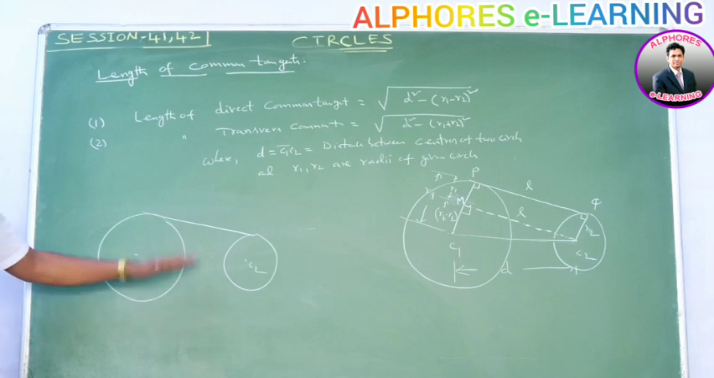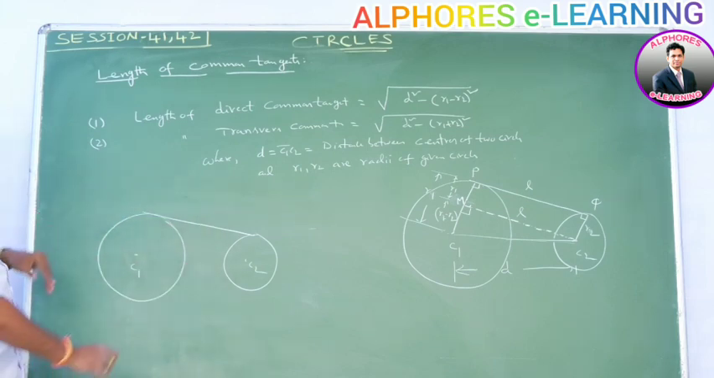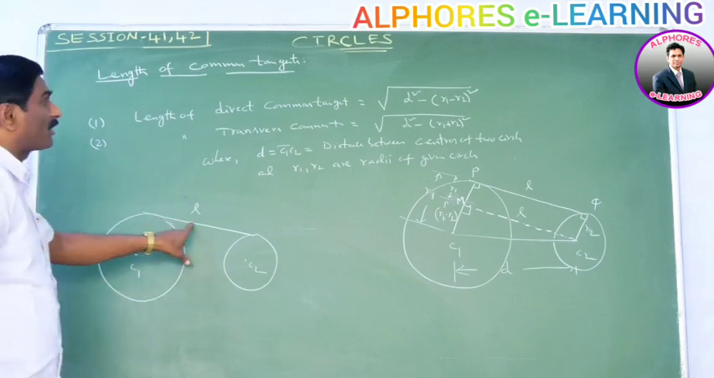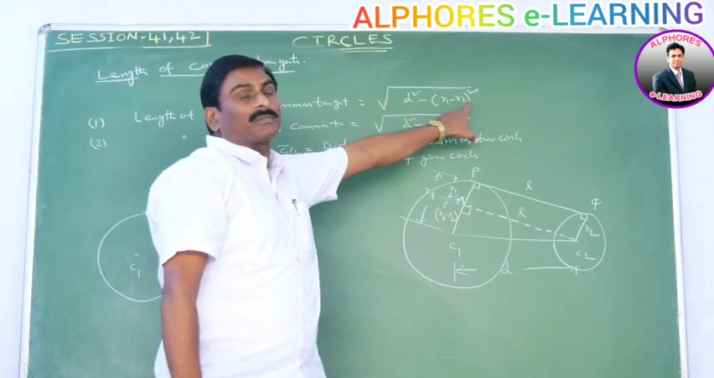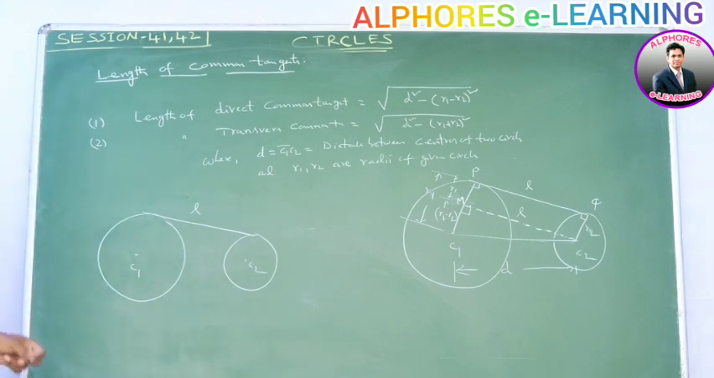The lengths of the direct common tangents are both equal. This is the length of one of the direct common tangents; say this value is L. Now we find that L is equal to root over d square minus (R1 minus R2) whole square. We can prove that.